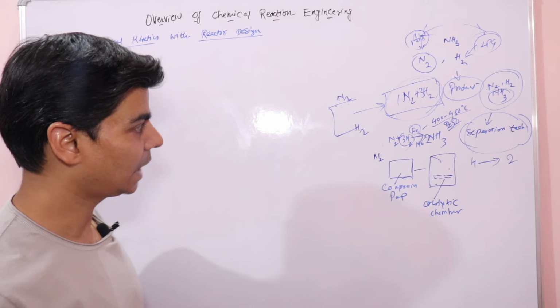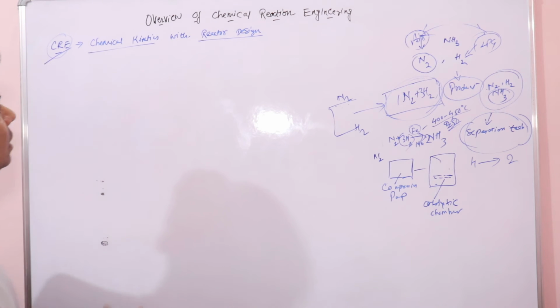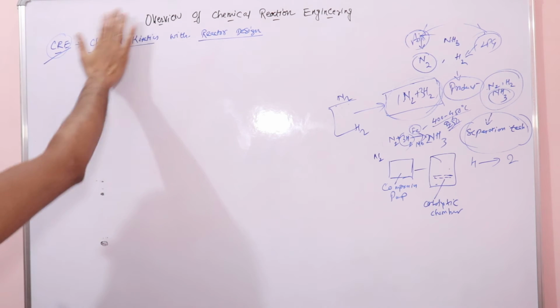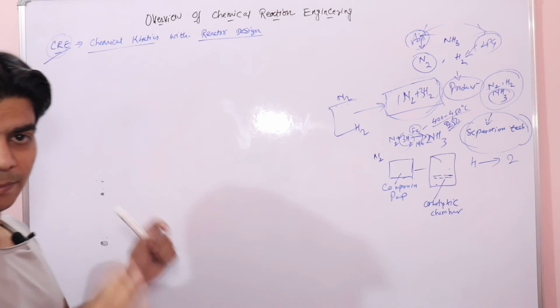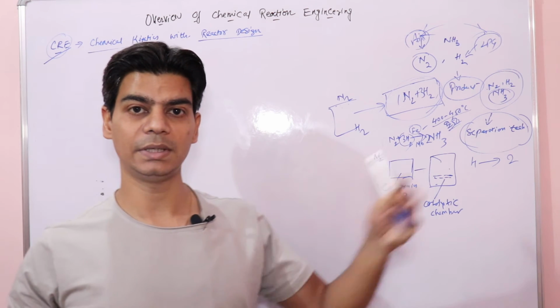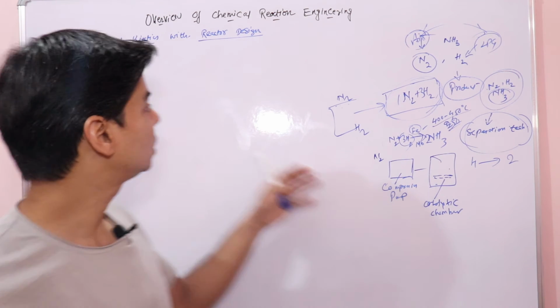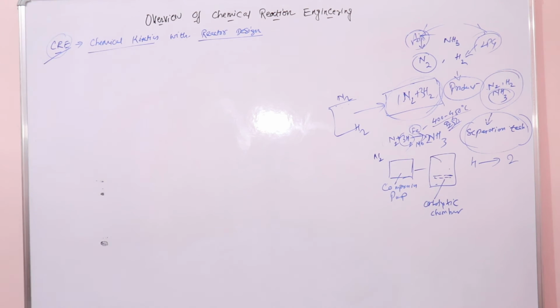So chemical reaction engineering is basically a combination of chemical kinetics when we study chemical kinetics in combination with reactor design. So I hope till this point we are clear, right?